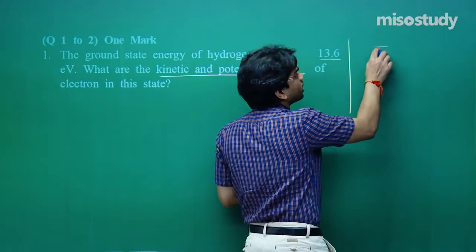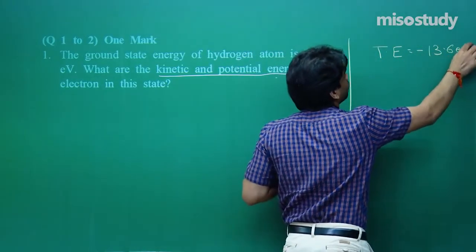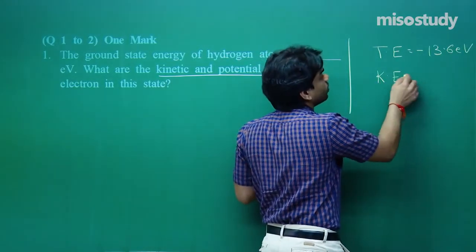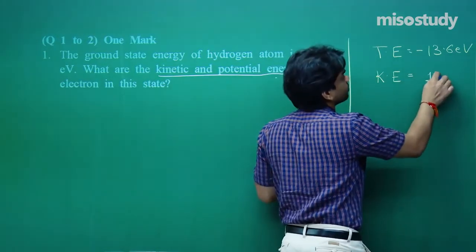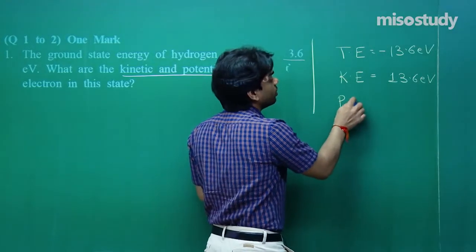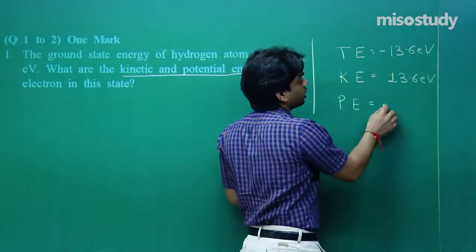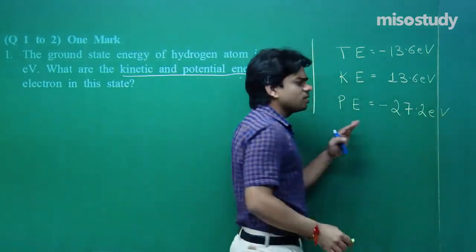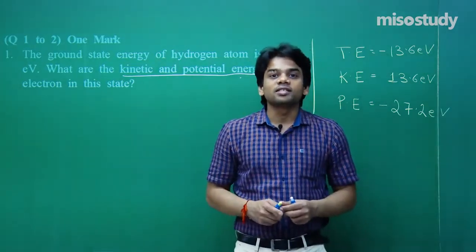First of all, see, total energy is given as ground state, minus 13.6 electron volt. I told you that kinetic energy will be just of the same magnitude but positive in nature, 13.6 electron volt, and potential energy will be twice the magnitude and with the same sign as total energy, that is minus 27.2 electron volt. Simple. These are all things we have discussed in the normal regular classes.